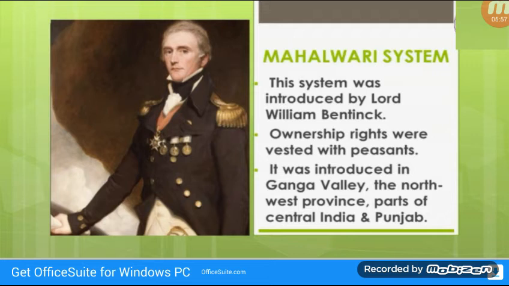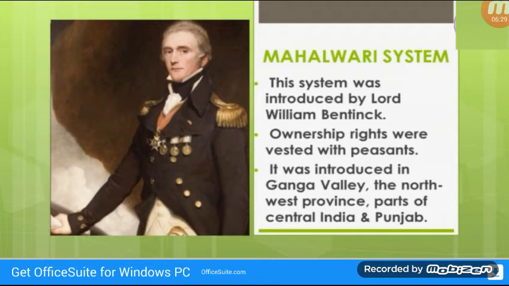Mahalwari system. The Mahalwari system, a brainchild of Holt Mackenzie, was a modified version of the zamindari settlement introduced in the Ganga Valley, the Northwest Province, parts of Central India and Punjab in 1822. Lord William Bentinck was to suggest radical changes in the Mahalwari system, by the guidance of Robert Martins Bird in 1833.